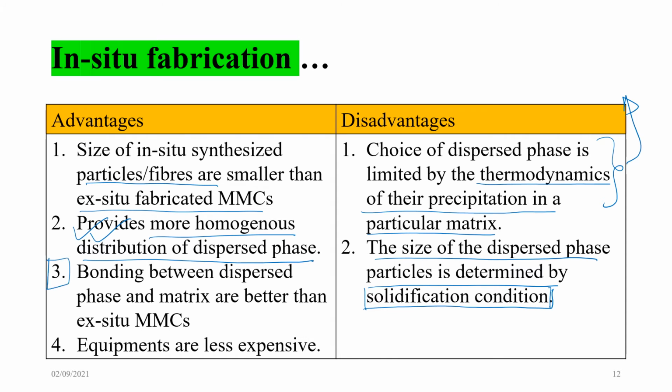Number 3, third advantage, bonding between the dispersed phase and matrix is better than ex situ. Because there you are creating the dispersed phase in situ, and equipments are less expensive.